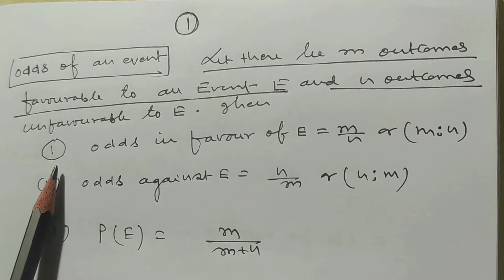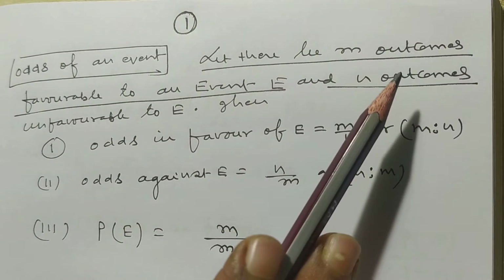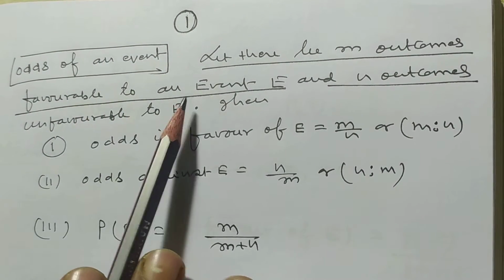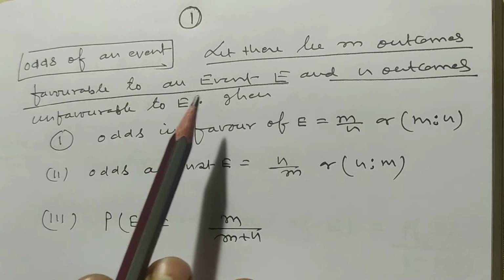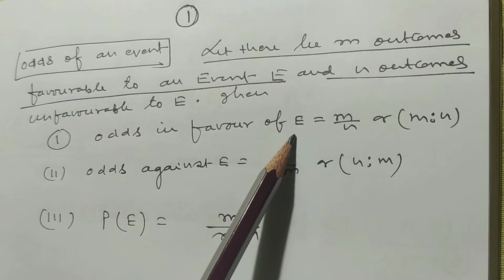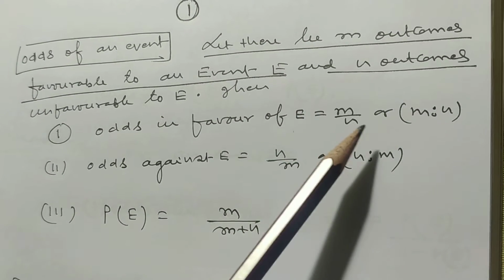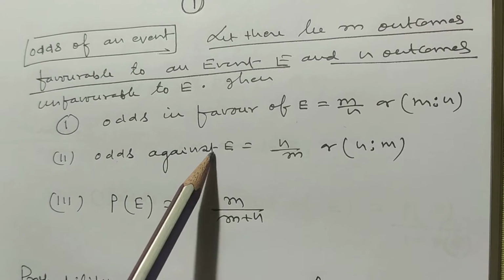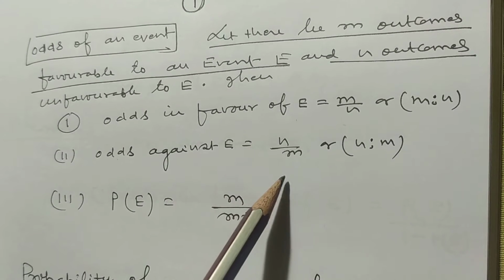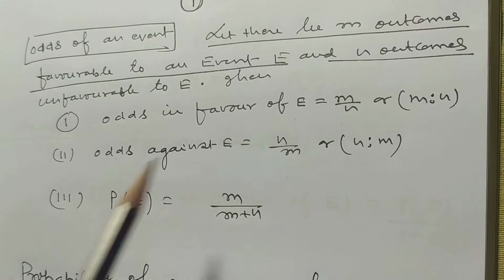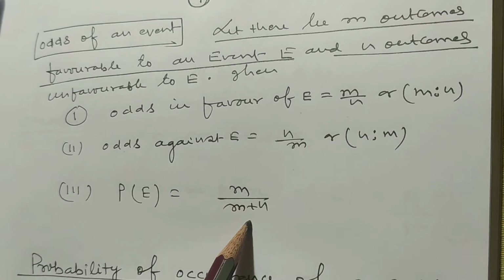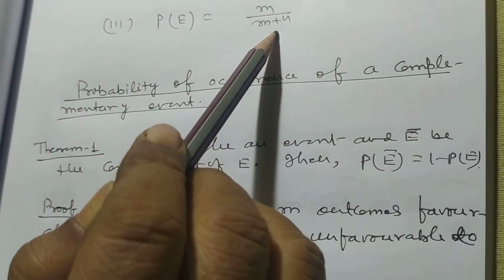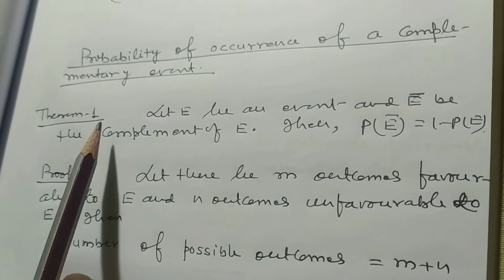Odds of an event. Let there be m outcomes favorable to an event E and n outcomes unfavorable to E. Then odds in favor of E is equal to m by n, or m is to n. Odds against E is equal to n by m, or n is to m. Probability of E is m by m plus n.